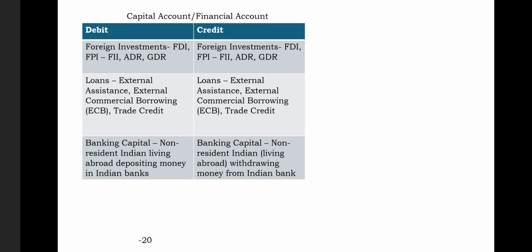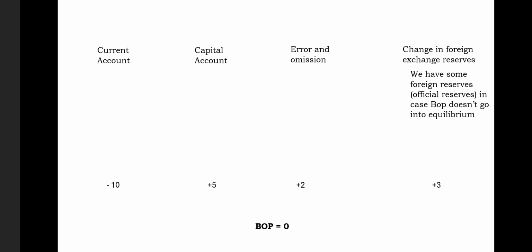Now, for example, the debit side is minus 20 and the credit side is plus 25. Obviously, from our previous example, we know that it is a capital account surplus of plus 5. Now look at this table, this slide again. We have current account, capital account, error and omission, change in foreign exchange reserves. Current account was minus 10, capital account plus 5, error and omission plus 2, and change in foreign exchange plus 3. We needed foreign exchange reserves when the balance of payment was not becoming zero. There was still a deficit of minus 3.